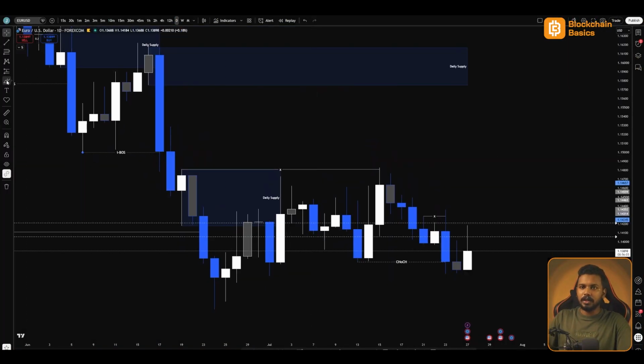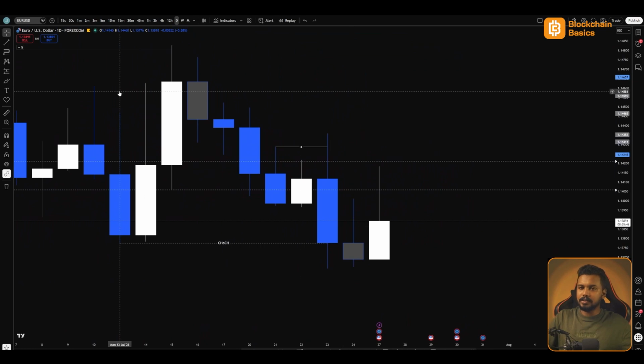So on Euro, we're taking a look at the recent price action, and on the daily time frame, you can see this is my internal bearish breakout structure. After that, price was going sideways, swept these highs, we got a change of character. Now let's focus on the recent price action.